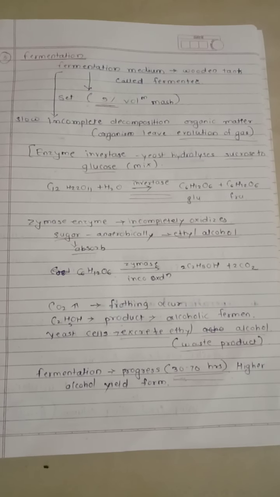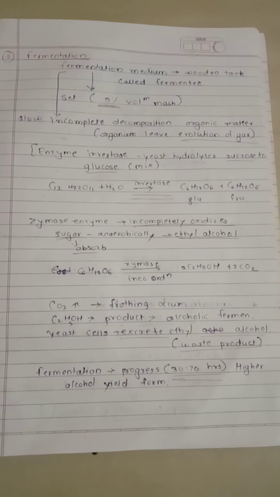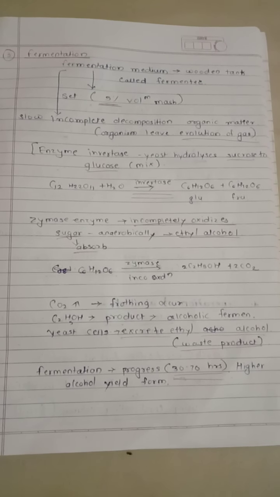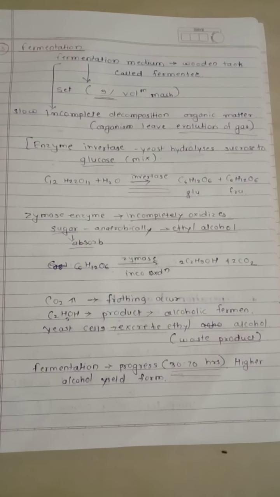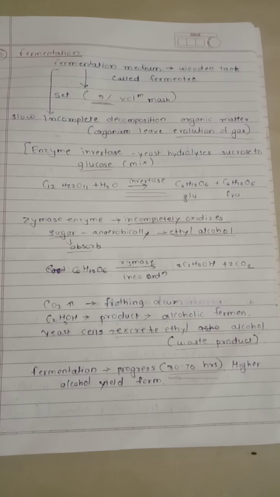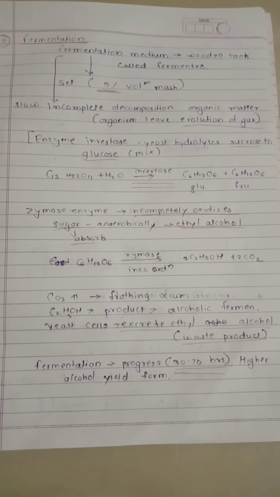Fermentation is a slow and incomplete decomposition of organic matter by living organisms, with evolution of gas.